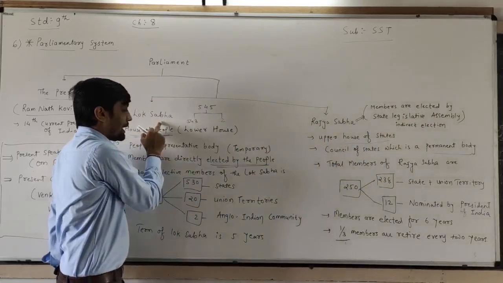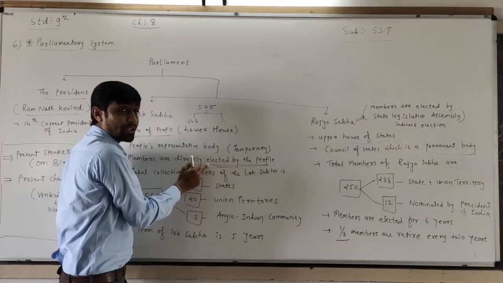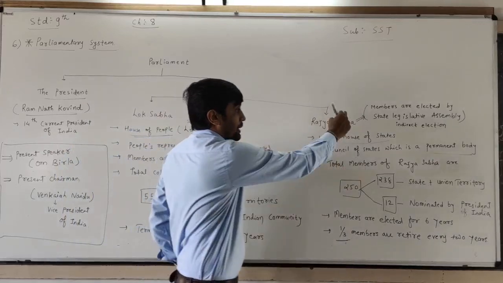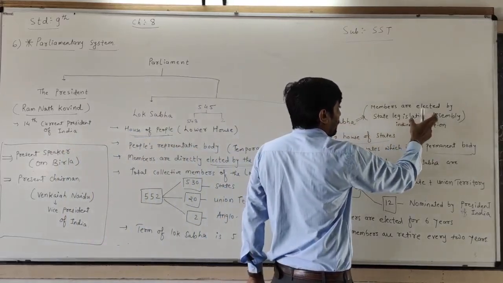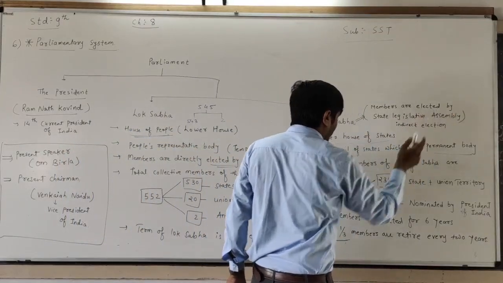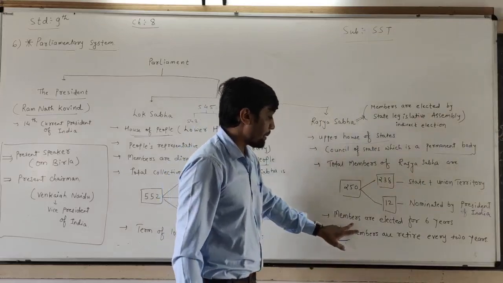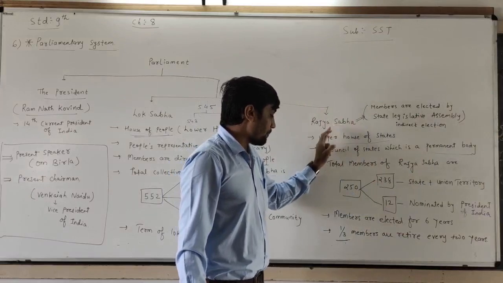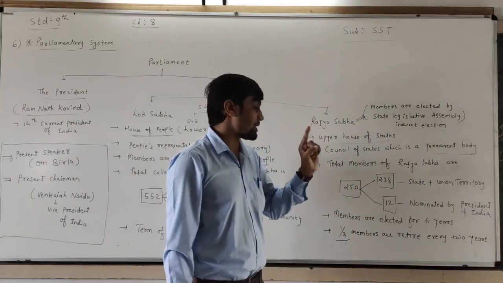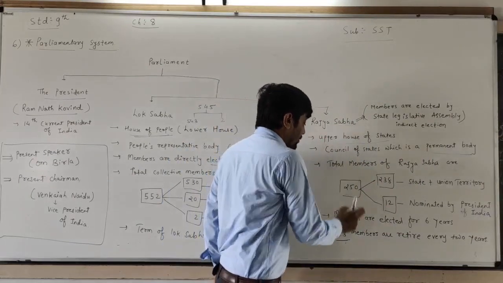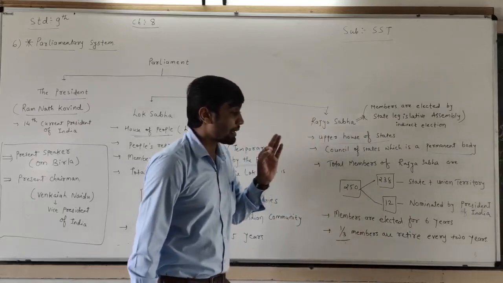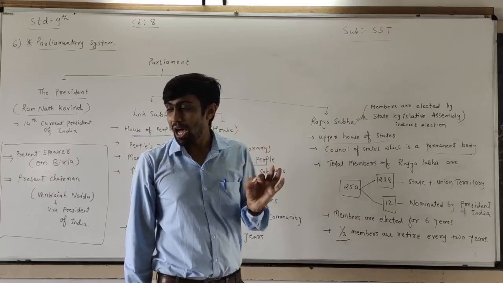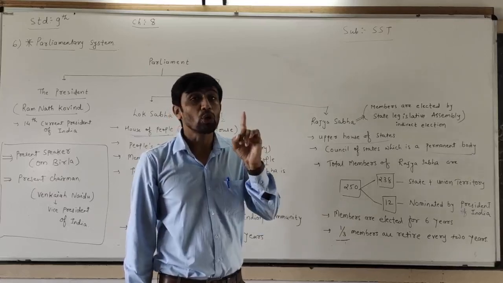In the Lok Sabha, it is a direct election, because the members are elected by the people, but in the Rajya Sabha they are elected by the state legislative assemblies. Rajya Sabha members are elected for how many years? 6 years. One third of the members retire every 2 years.